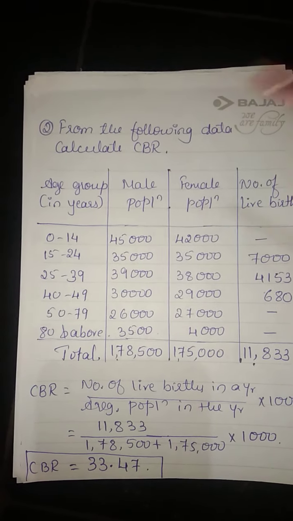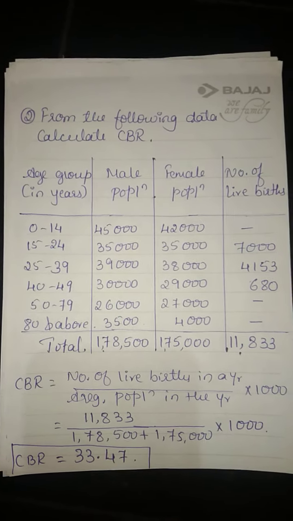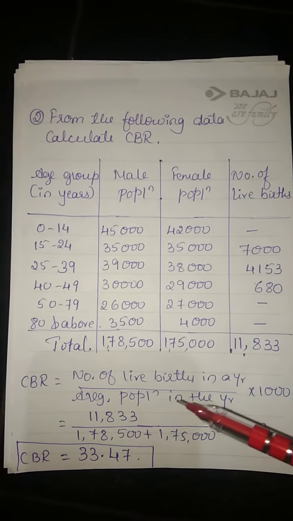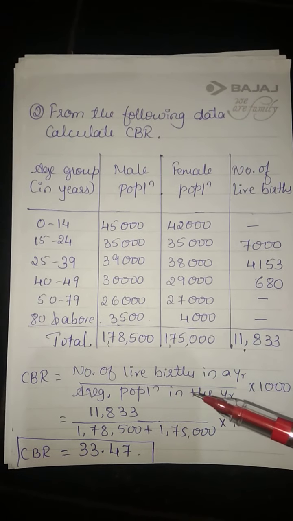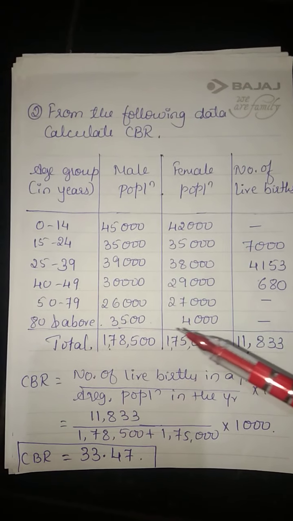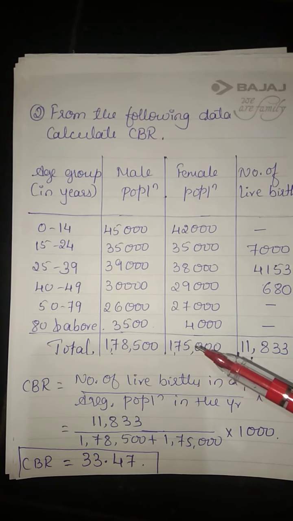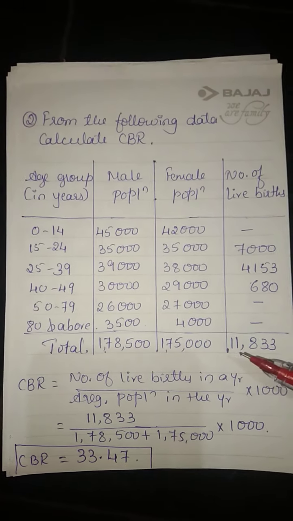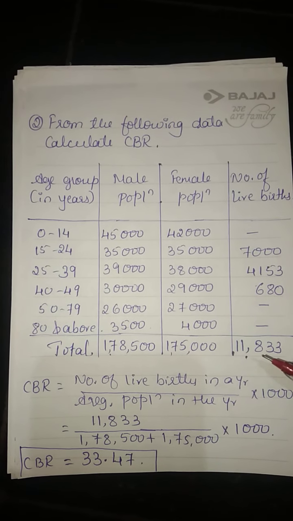We are supposed to find out the CBR. So CBR is number of live births in a year by average population in the year into 1000. So what is average population? As I told you, it includes both male and female population. So I have considered this number of live births, here is the total 11,833.